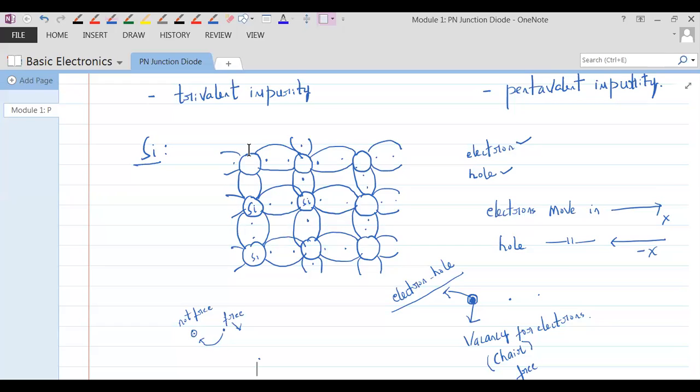So the number of electrons is equal to the number of holes, and that is why we call it a pure semiconductor. If you add impurity, that is when we will have creation of electrons or creation of holes. Get that point? Everybody understand what an intrinsic semiconductor is now? Okay, now we will stop this session.